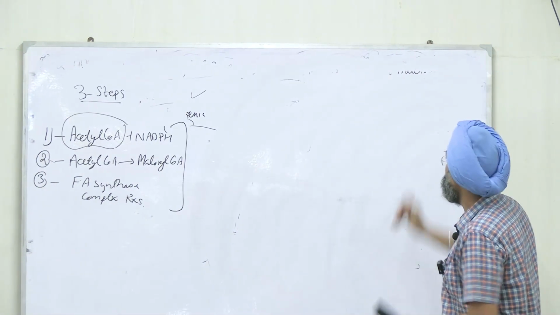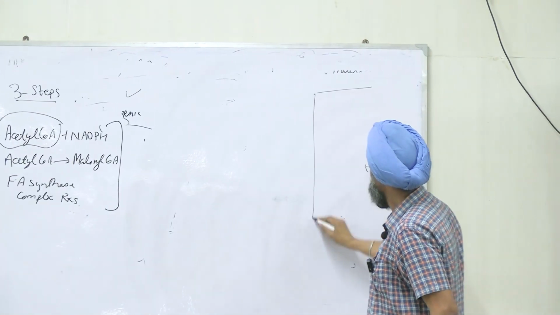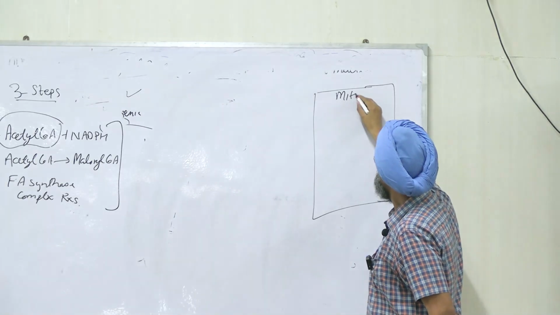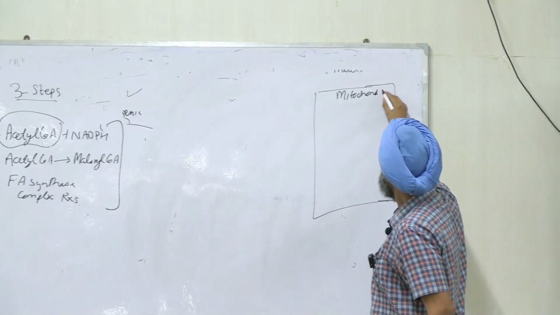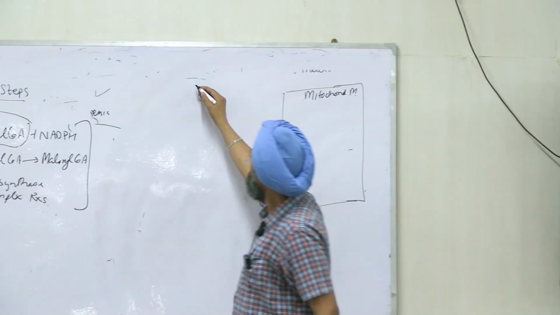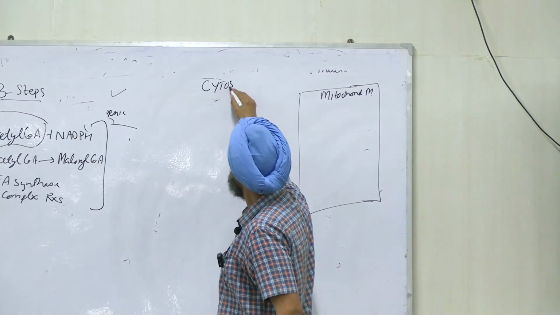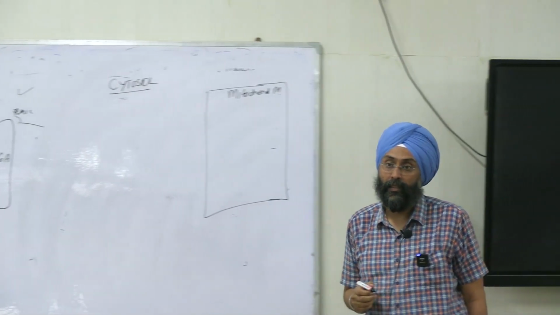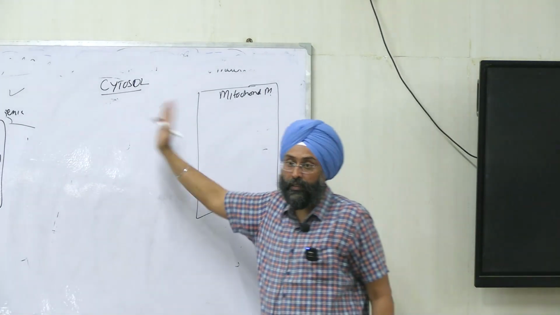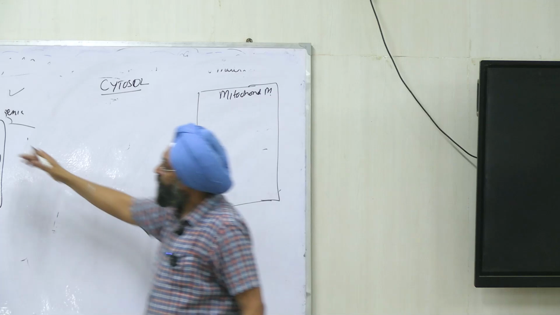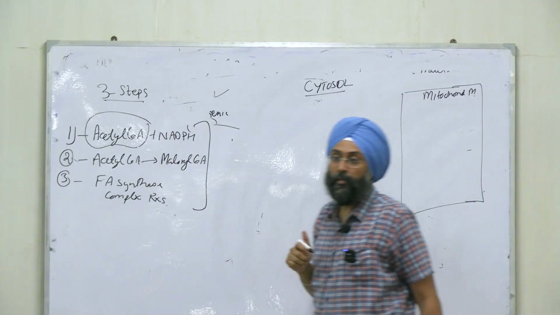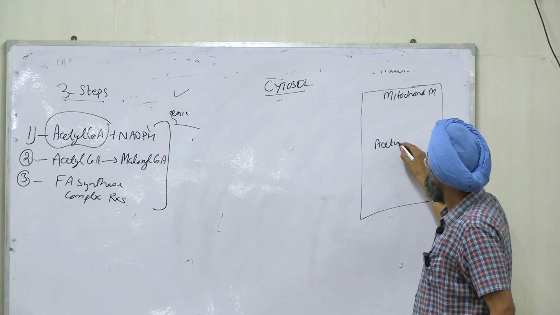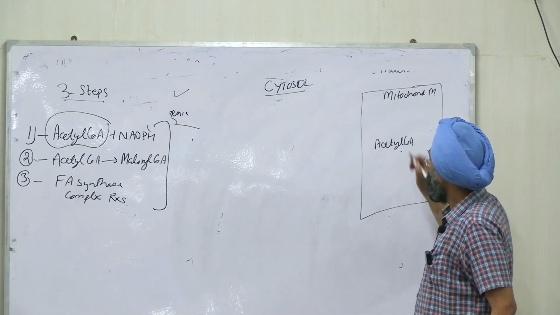Now we have 2 compartments. This is our mitochondrial matrix, and this is our cytosol, right? This is mitochondria, this is cytosol, and this acetyl CoA is formed in which compartment? Matrix, right?